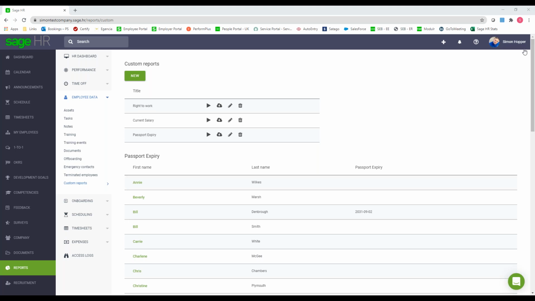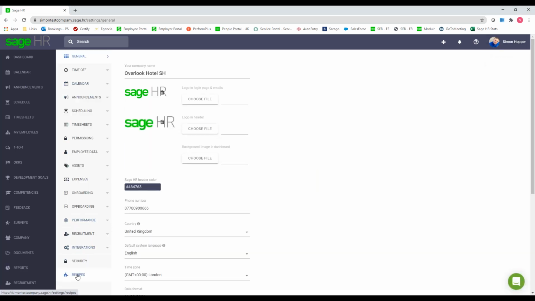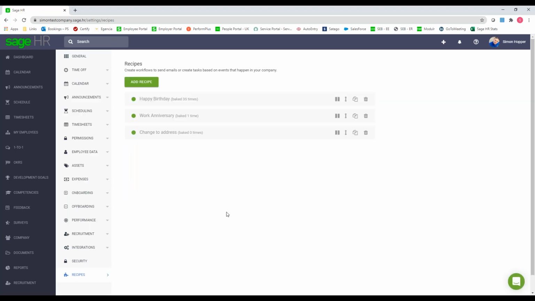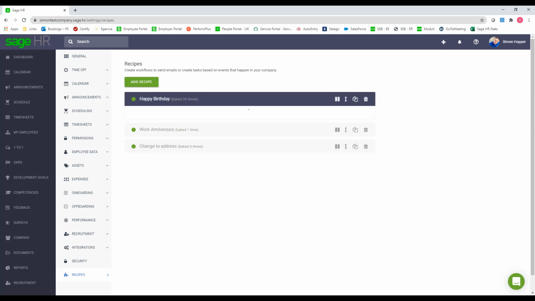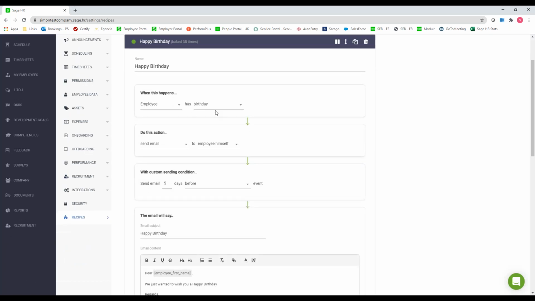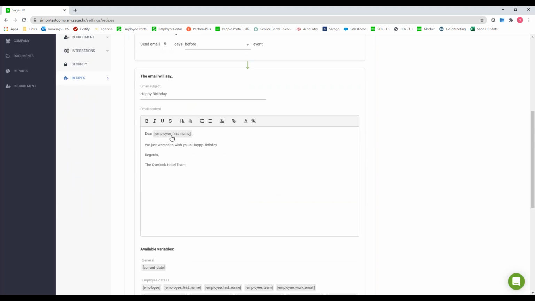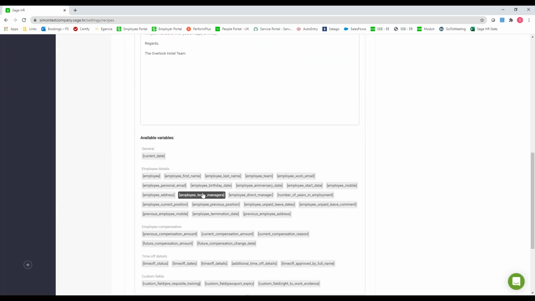Now to complement the reports, in the top right hand corner, if I go to settings, at the bottom, you've got this option called recipes. Now these are configurable workflows that activate based on your settings. Now these can be used for anything. You can create as many as you want. So as an example, we've got a happy birthday one there. So when the employee has a birthday, it sends an email to the employee, which basically says happy birthday. So you can see at the bottom there, we've got our email. We can also add variables which are available at the bottom.